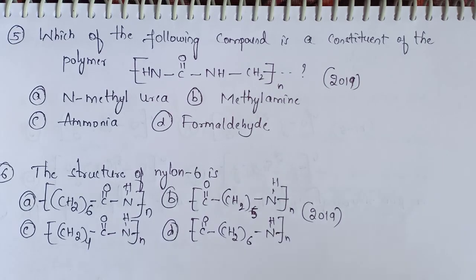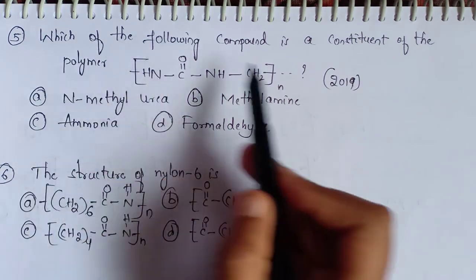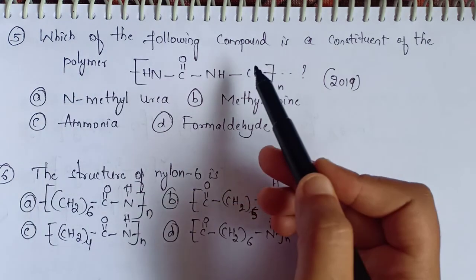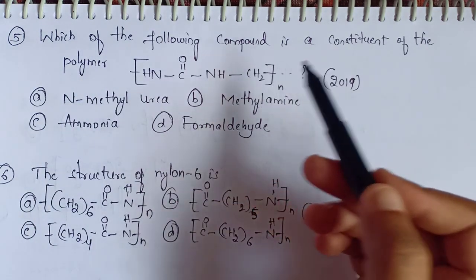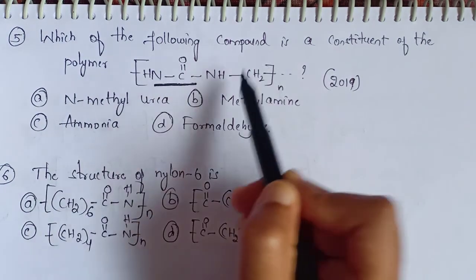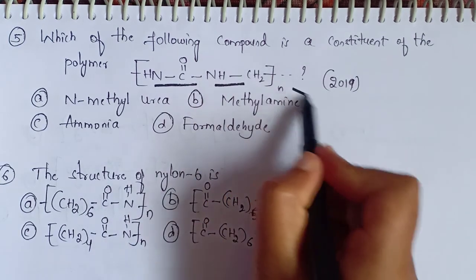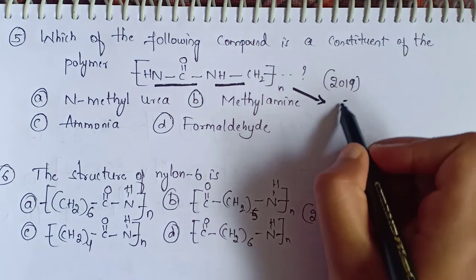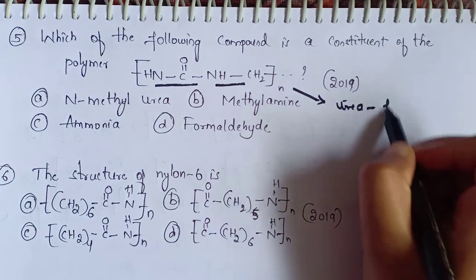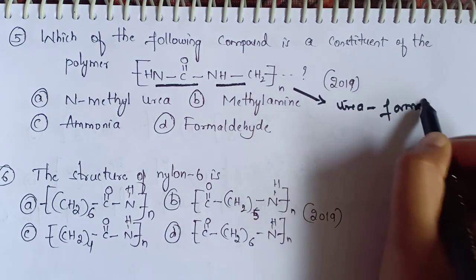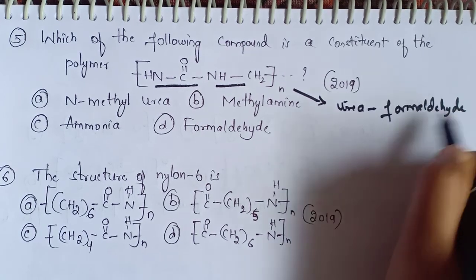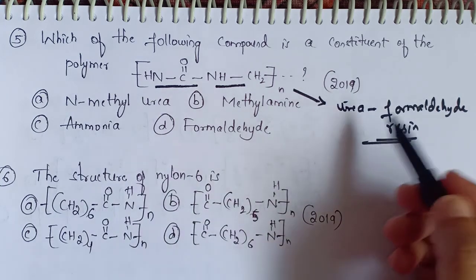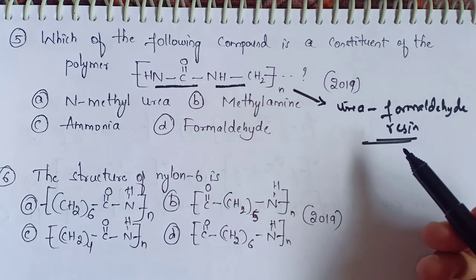So let's read the fifth question now. Which of the following compounds is a constituent of the polymer? They have given the polymer. So by observing this polymer, we can easily say this is urea formaldehyde resin. This compound is urea formaldehyde resin.